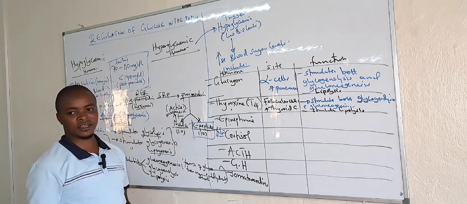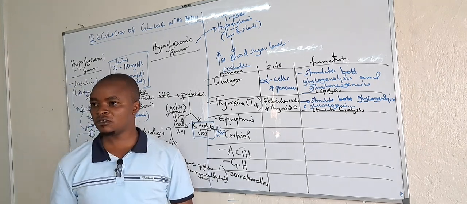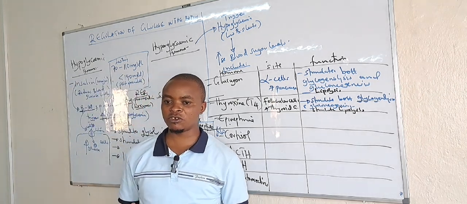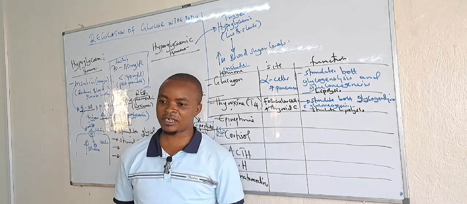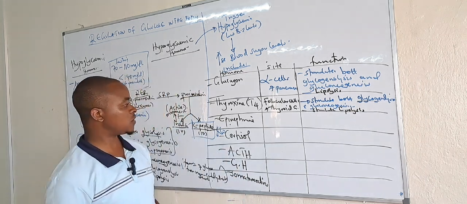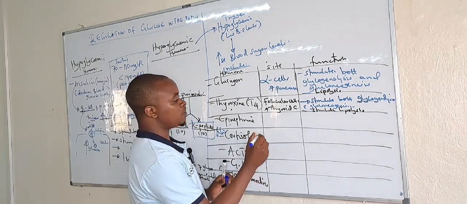Then epinephrine, you remember the catecholamines in endocrinology, whereby we had epinephrine and norepinephrine. So this epinephrine is produced by the adrenal medulla.